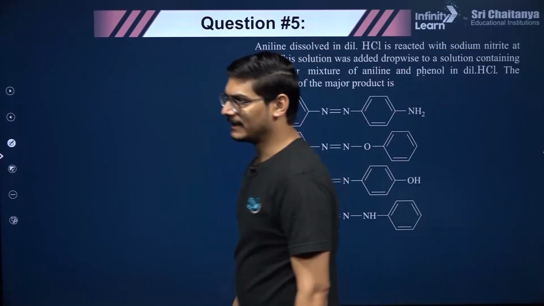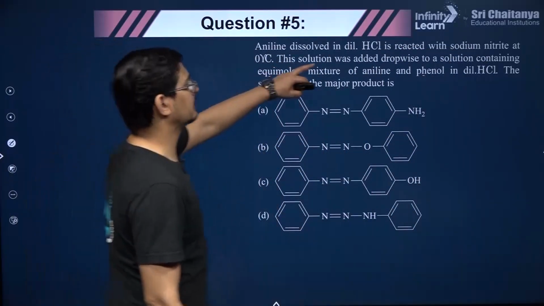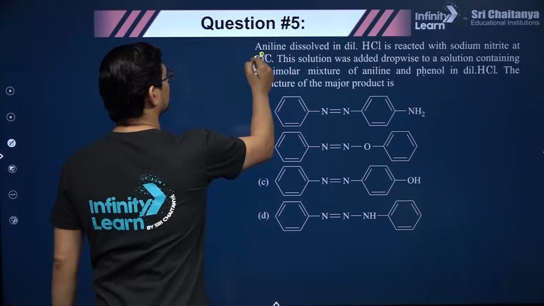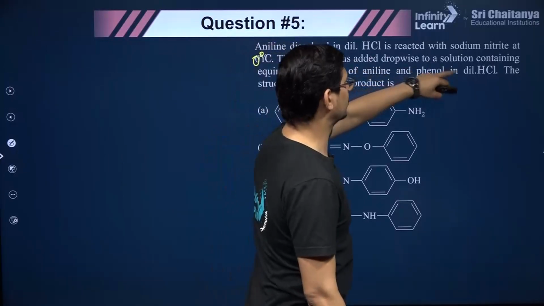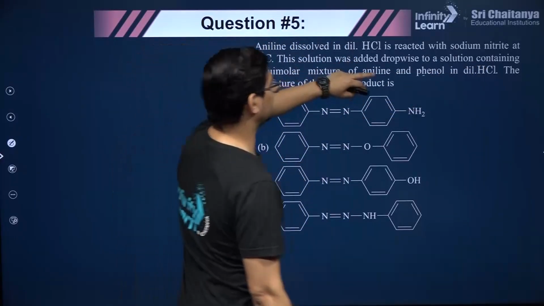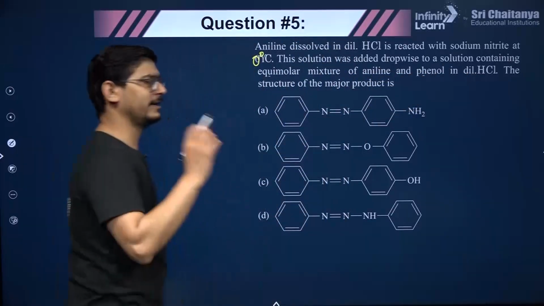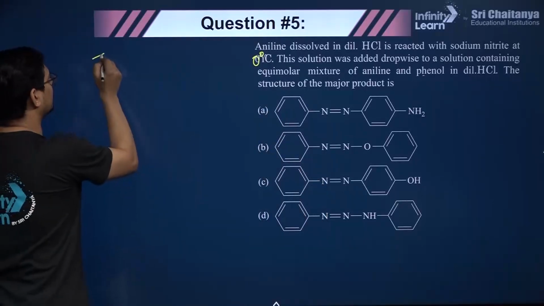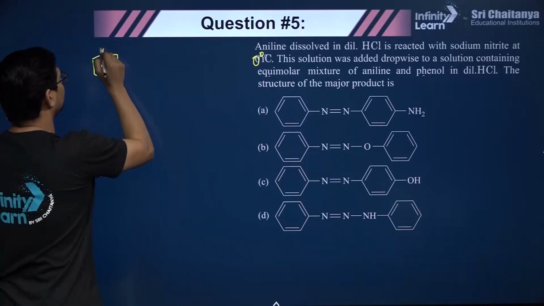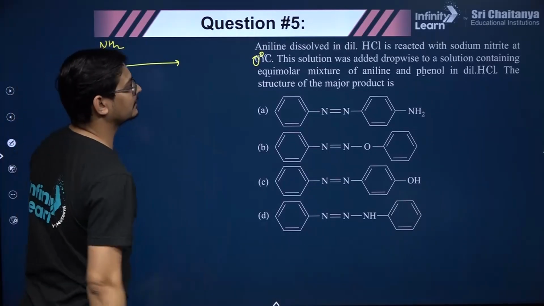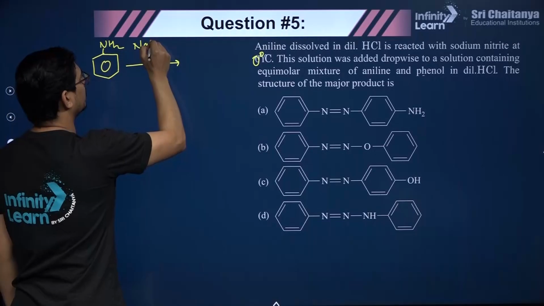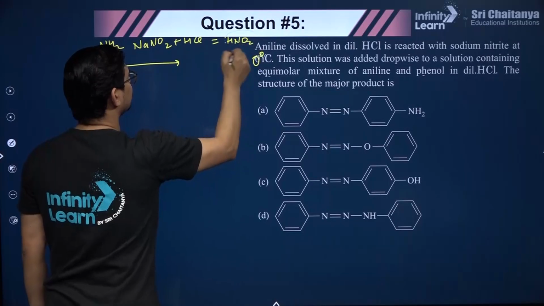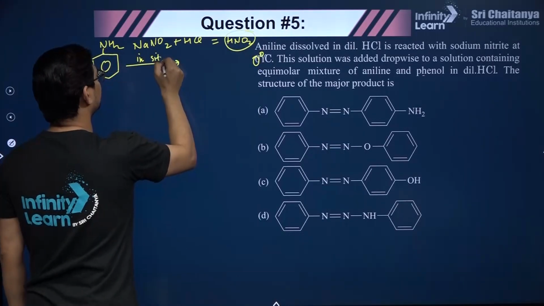Next question, aniline dissolved in dilute HCl is reacted with sodium nitrite at 0 degree Celsius, right? This solution was added dropwise to a solution containing equimolar mixture of aniline and phenol in dilute HCl. There lies the trick of the question, right? So aniline, we know, if you react aniline with dilute HCl and sodium nitrite, together they react and form HNO2 in situ, right? In situ means within the reaction mixture.